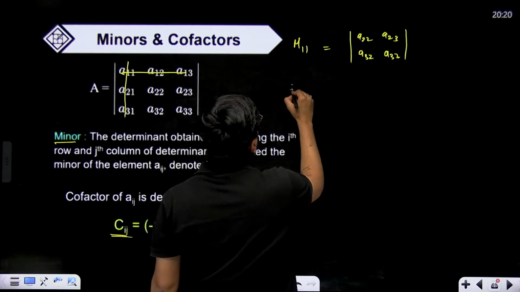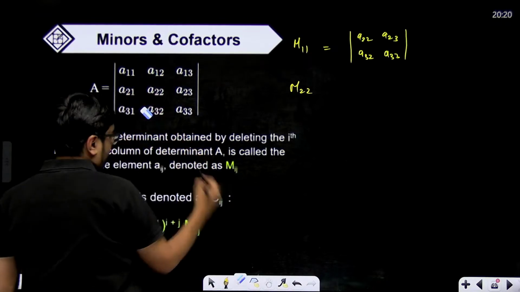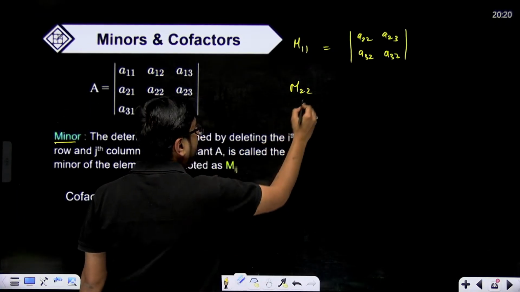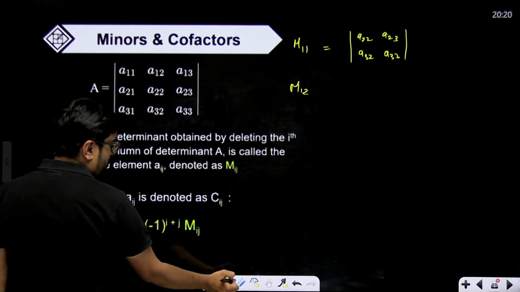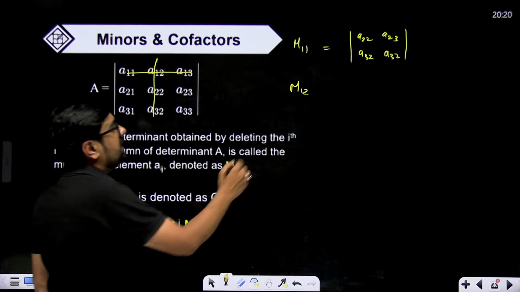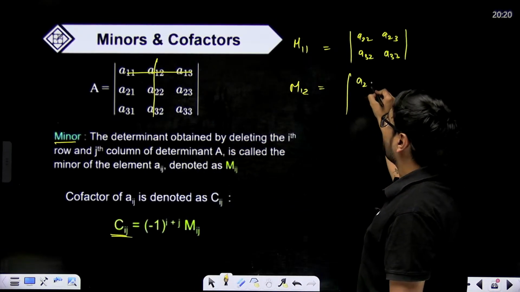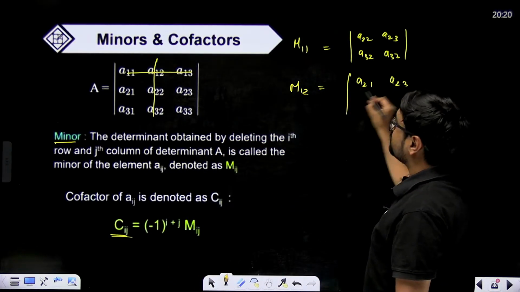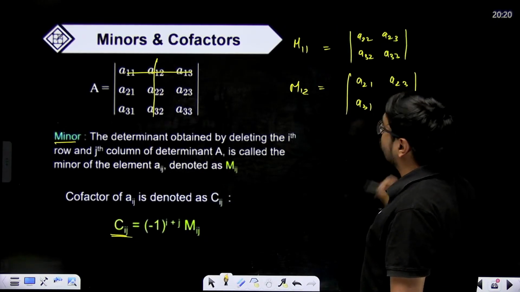Similarly, minor of 2 2. Now minor of a12, let's say we are finding row wise. For 1 2, hide the corresponding row and column. Which determinant will remain? a21, a23, a31 and a33. This will remain.